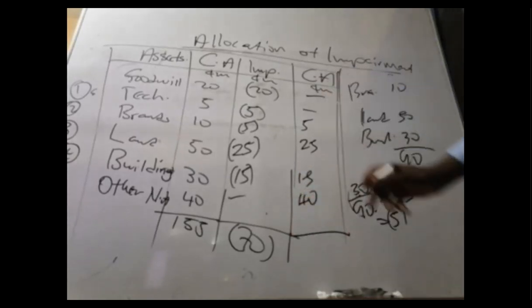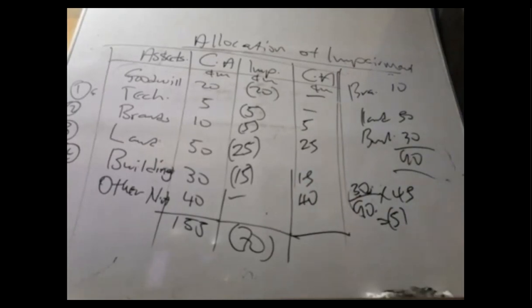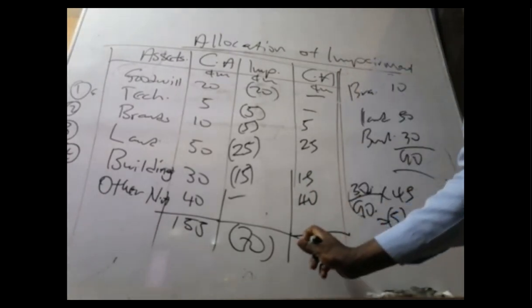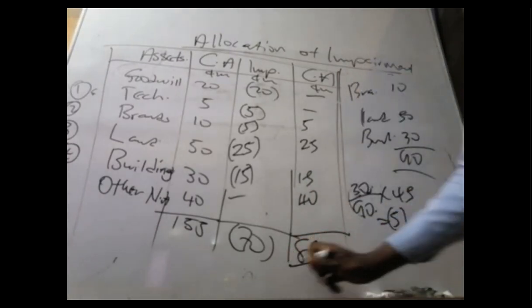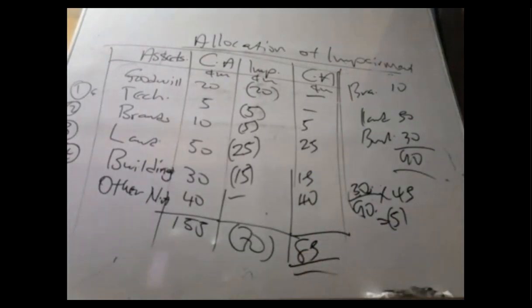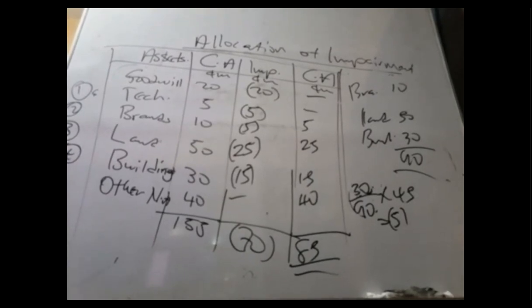If you put all this together, you should get the recoverable amount of 85. That is the end of the game.